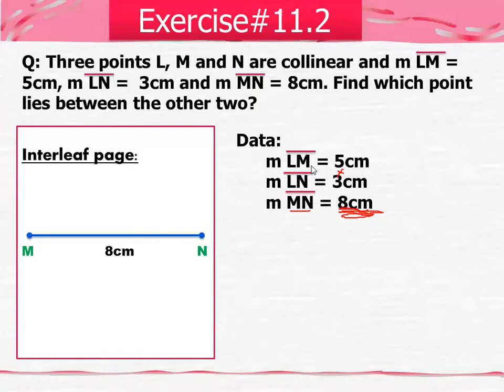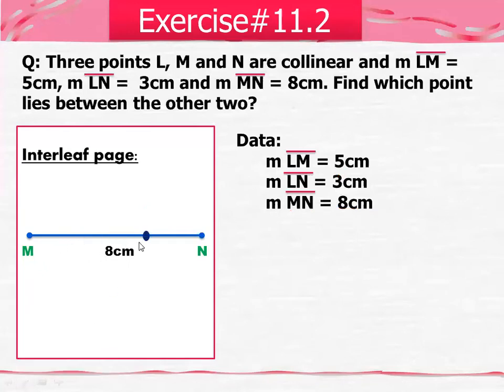So what you will do is take your scale, place your scale on point M and mark 5 centimeter. Obviously 5 centimeter will lie somewhere here, and then you will write this is your point L. So the measurement from M to L will be 5 centimeter, just like this.